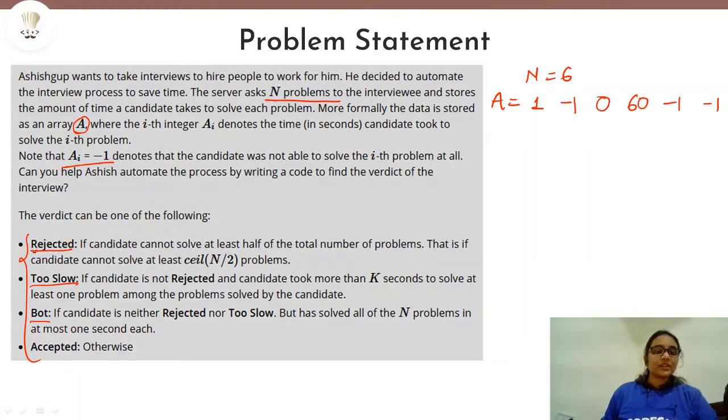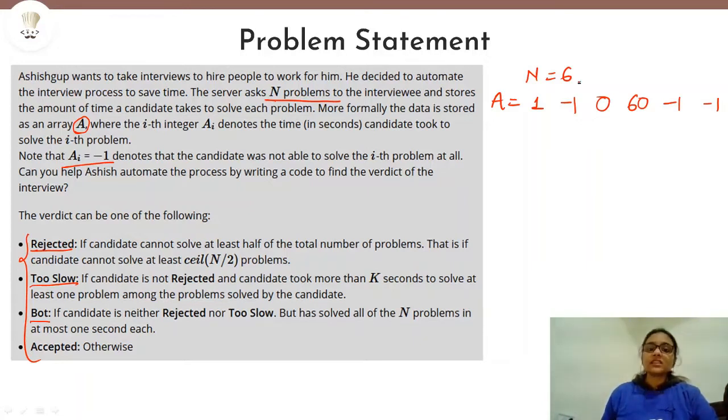If the candidate is rejected, then for that, if the candidate cannot solve at least half of the total number of problems, then we can say that the candidate will be rejected. What does that mean? Suppose there are 6 problems, and the candidate is not able to solve more than 3 problems, that is 6 divided by 2 equals 3.